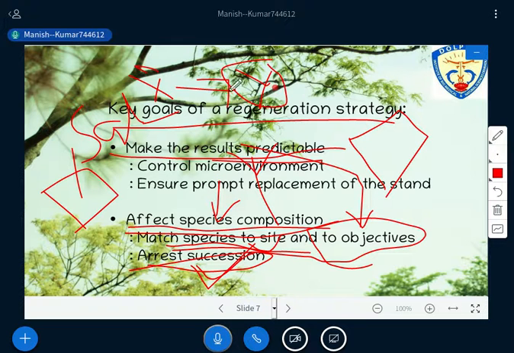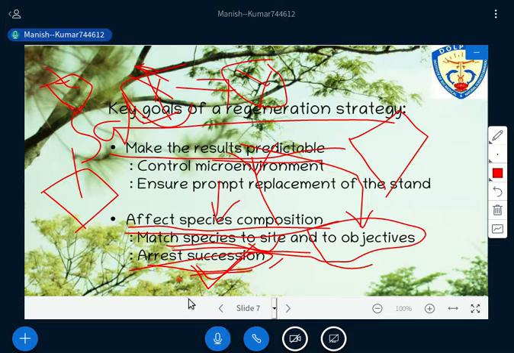Because as I told you, when species X gets mature, it will die down itself, right? And if there is no proper regeneration, there may be chances that the vacant space will be replaced by some other species. Is it okay? So that is succession, when one whole vegetation composition is replaced by another vegetative composition.